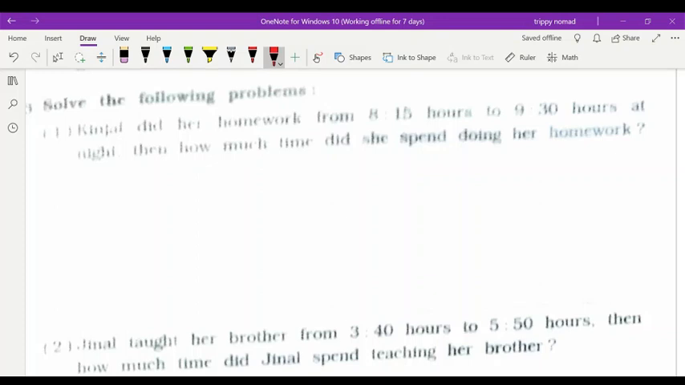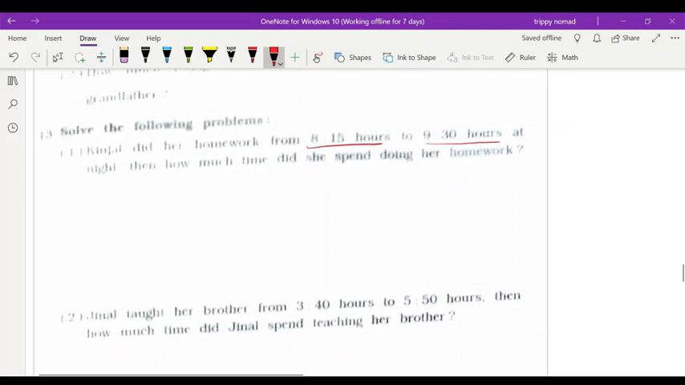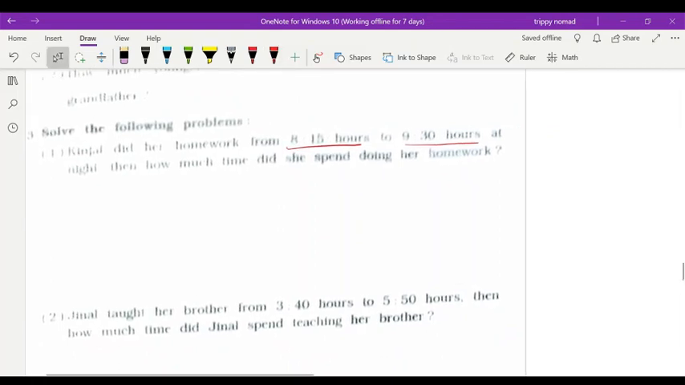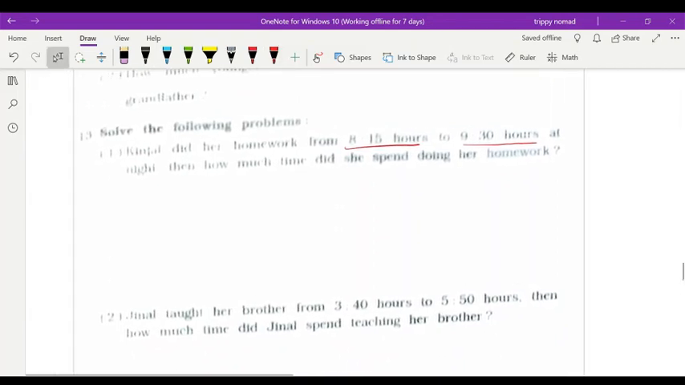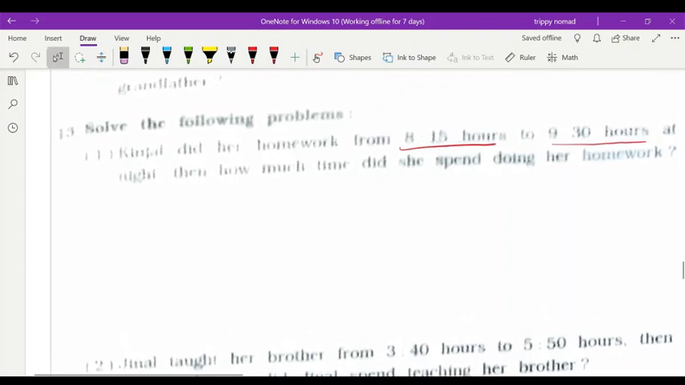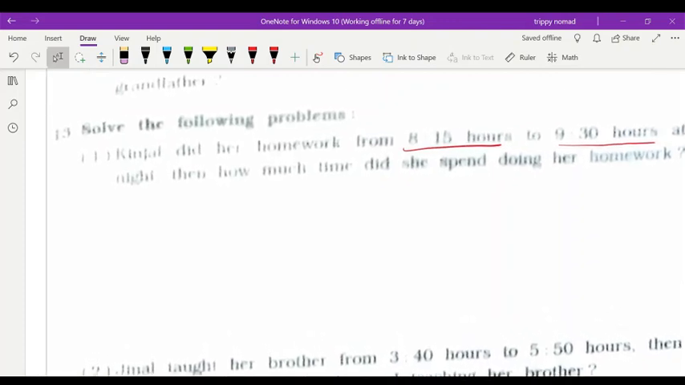Kinjal did her homework from what time? Started from 8:15 hours to 9:30 hours at night. Then how much time did she spend doing her homework? This is your question. You have to find out the time. So first of all, at what time does she finish? First we will write